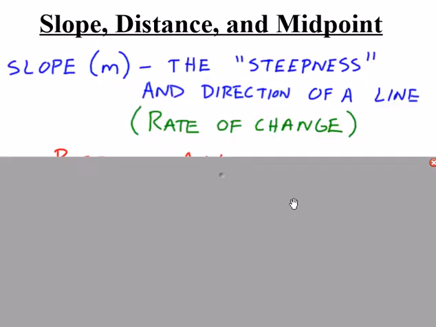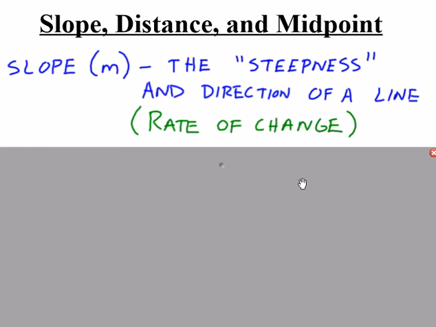Now I want to review for you the concepts of slope, distance, and midpoint. When 2 points are put on a plane, these are three of the measurements that can be taken in regards to those 2 points. We'll start off with slope. Slope is the steepness and direction of the line, or what's called the rate of change.